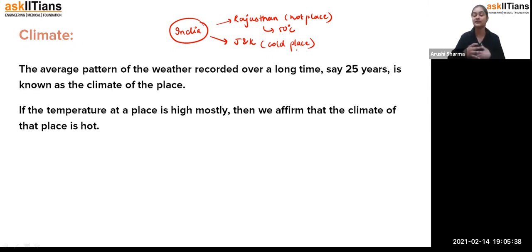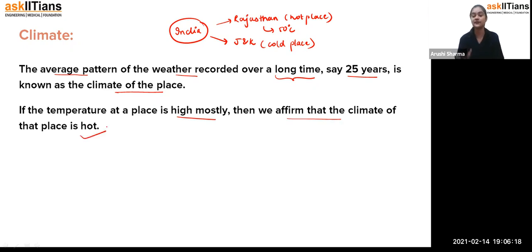That means the weather condition for a very long period of time in a particular area, we consider it as climate. So you can see here, students, the average pattern of the weather recorded over a long time, say 25 years, is known as the climate of that place. Yes, there may be changes, but overall, if we see the overall change in the weather for a very long time, and it gives an overall change as a hot place or even a cold place, we consider it as the climate of that place.